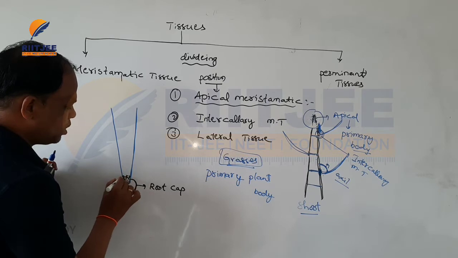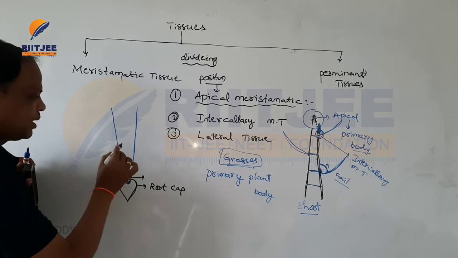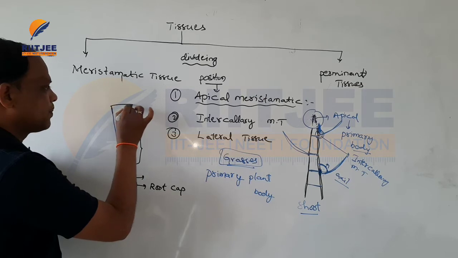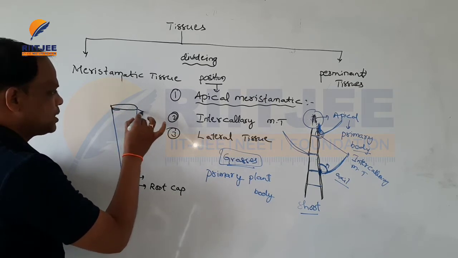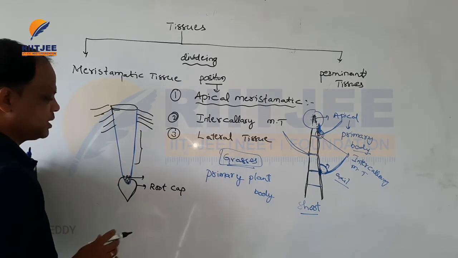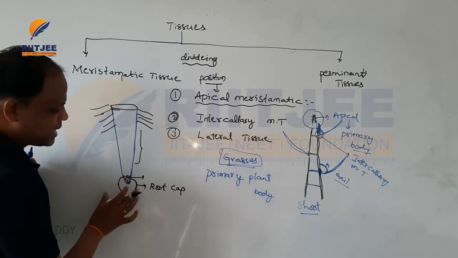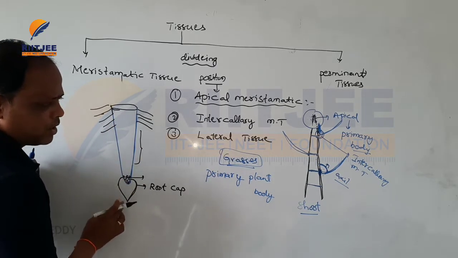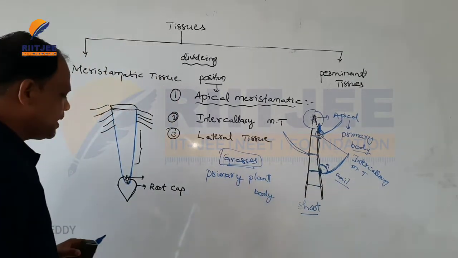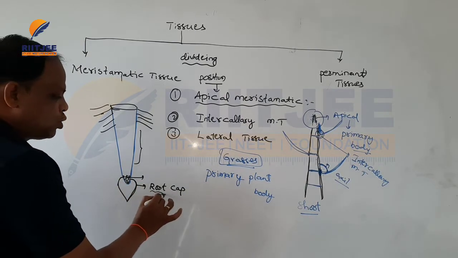This is the region of meristematic activity, this is the region of elongation, and this region is called the region of maturation. So this is the structure of the root. This place contains apical meristems, and here we have the apical and intercalary meristems. The root system is covered with a thimble-like structure called the root cap.